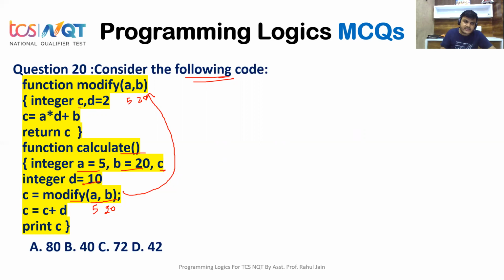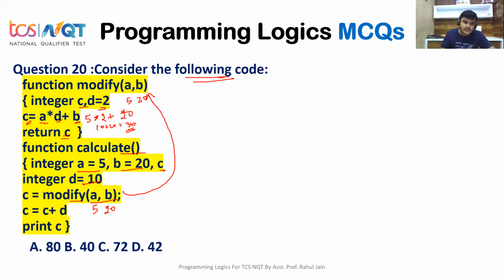If you will see here, C and D are assigned the value 2. C equals to A into D plus B. What is the value of A? 5. 5 into D. What is the value of D? 2. Plus B. What is the value of B? Here the value of B is 20. So 5 into 2 is 10, plus 20 equals 30. So C equals 30 by evaluation of this statement.